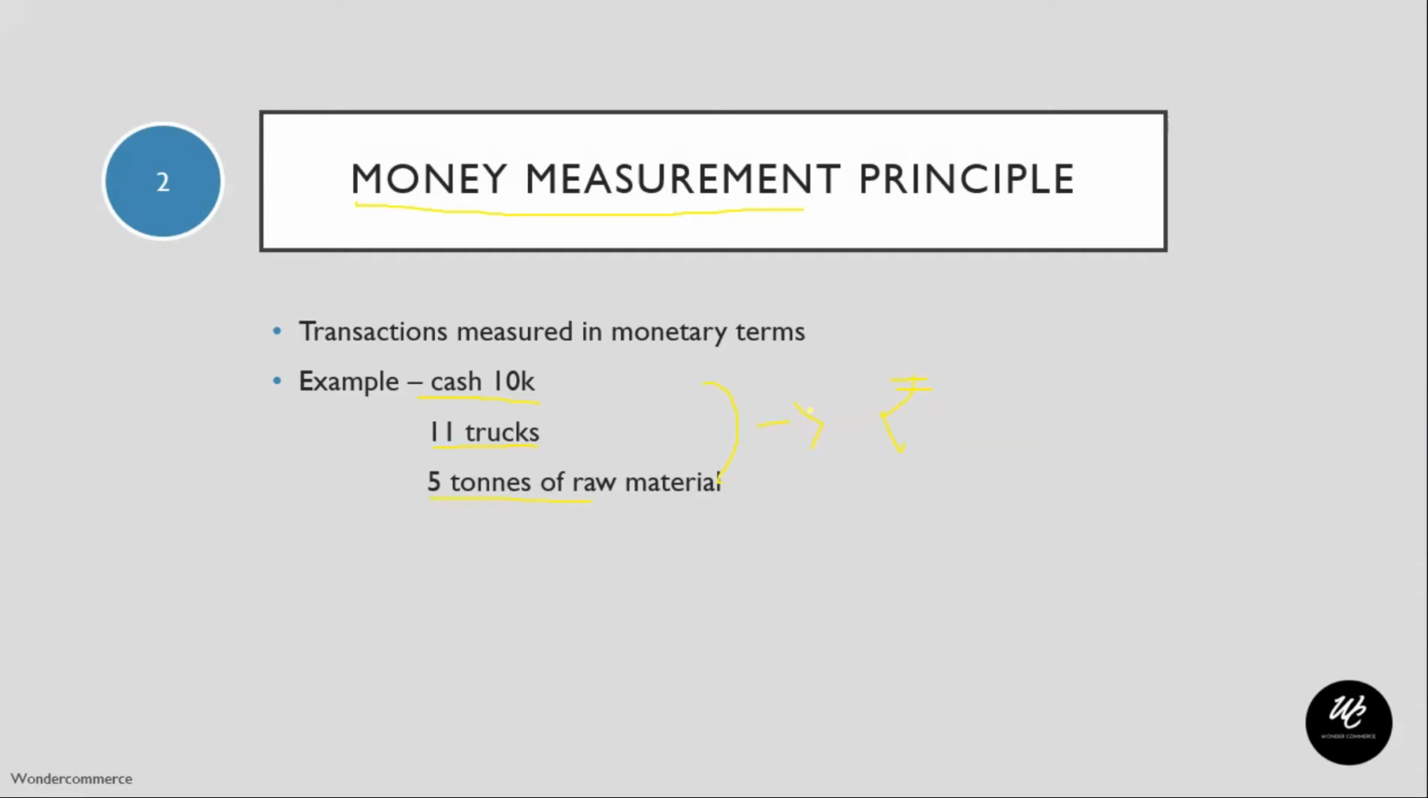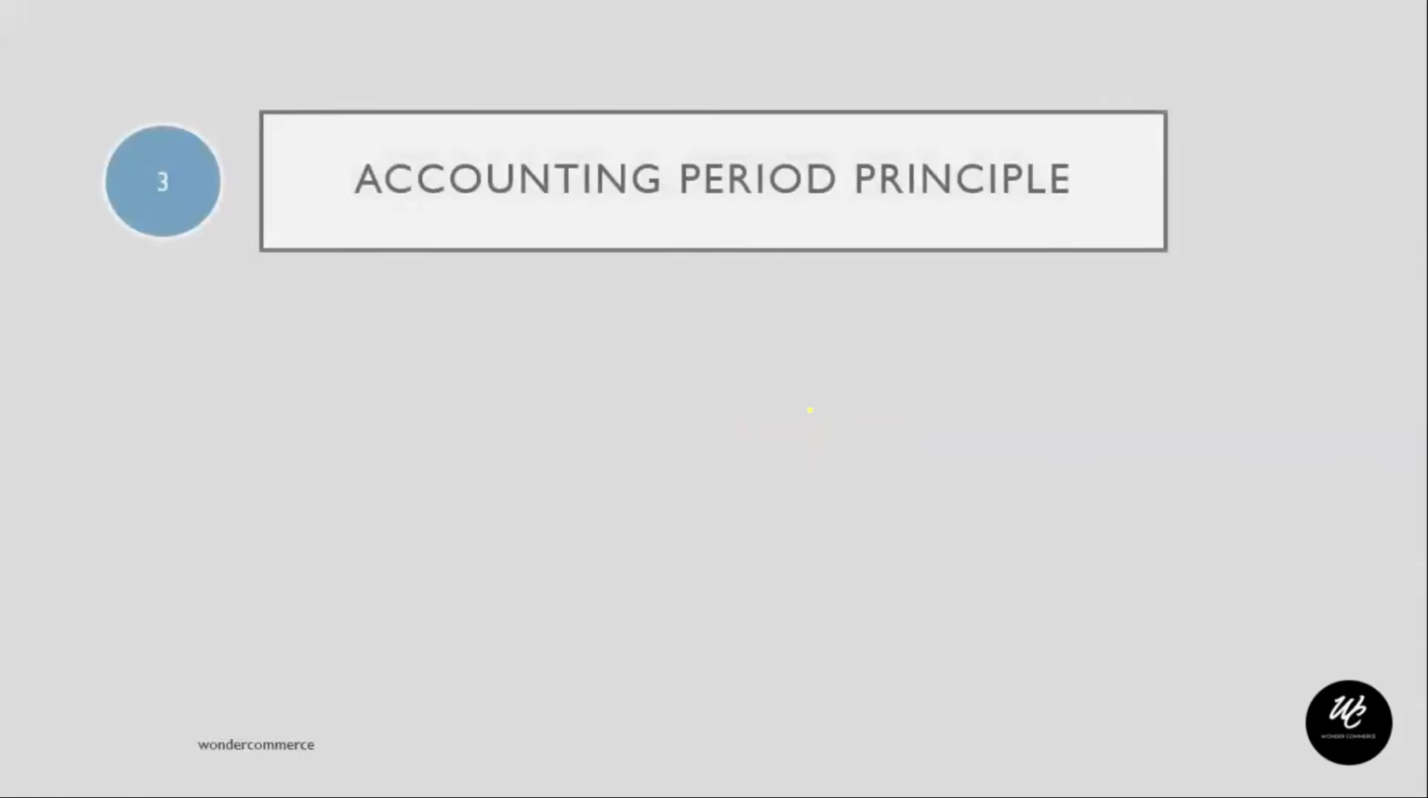Now, let's move on to the next concept, which is the accounting period principle. What is this accounting period principle? When we come into this concept, there is something we have to look into. According to this accounting period principle, the life of an enterprise is broken down into small periods, so that its performance is measured at regular intervals. That is what they are saying in this accounting period principle.